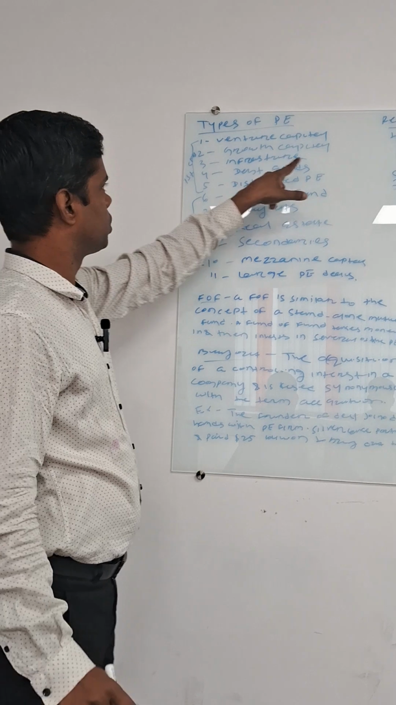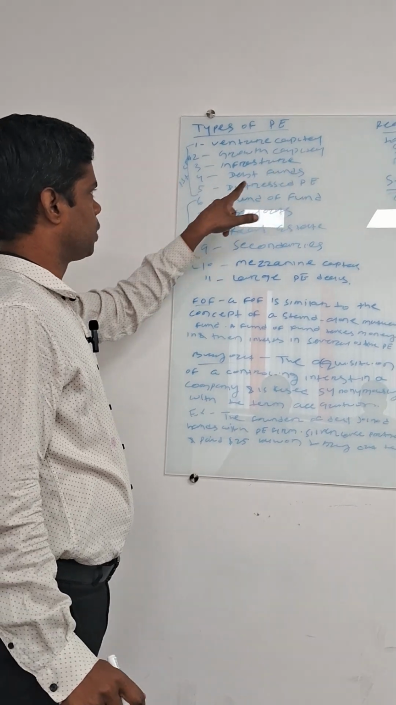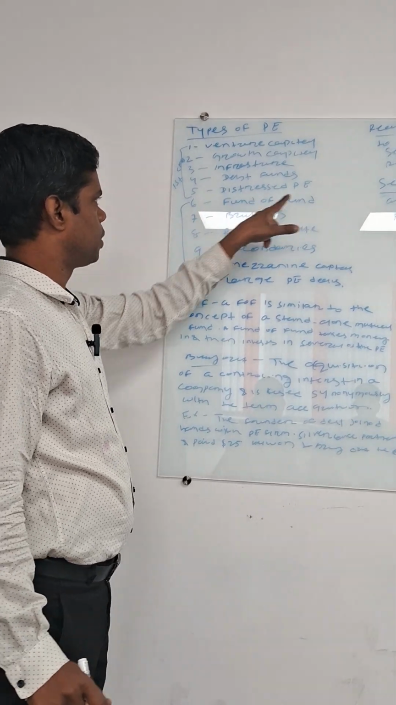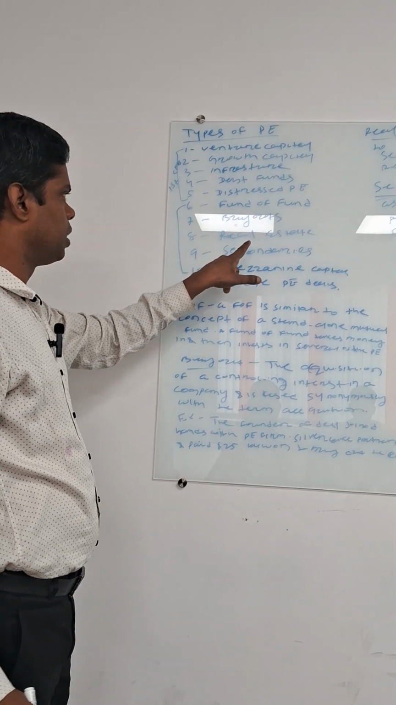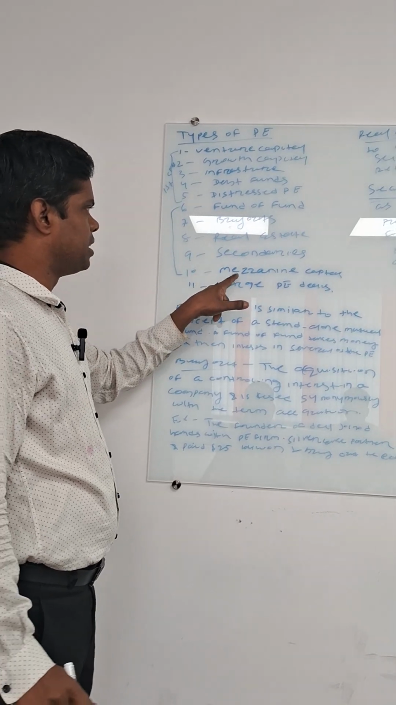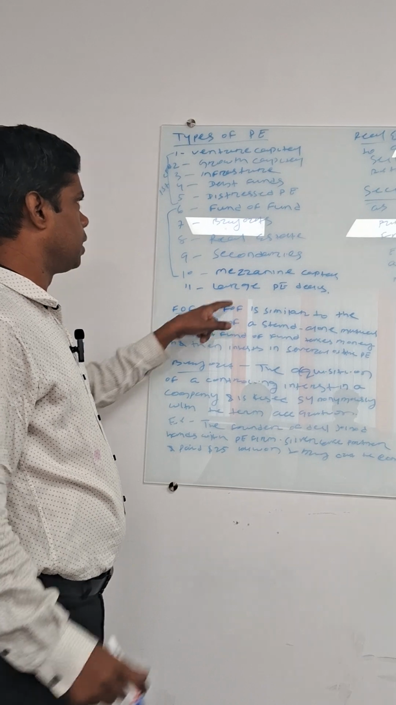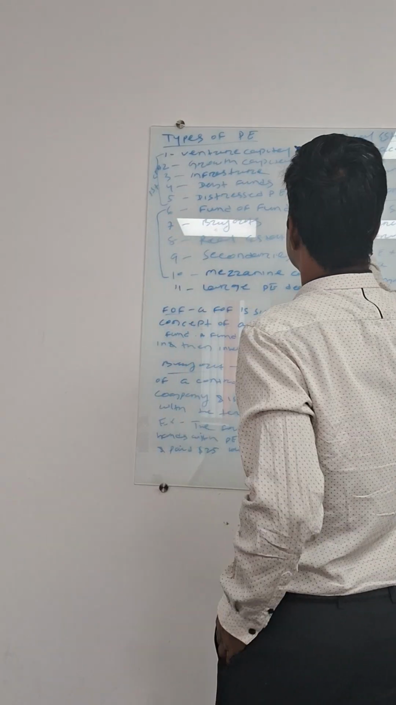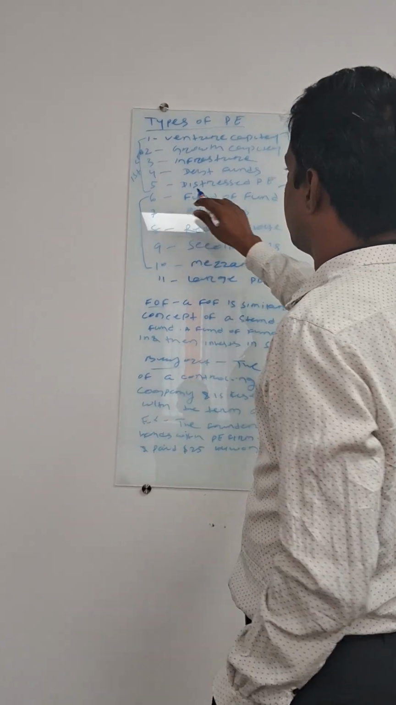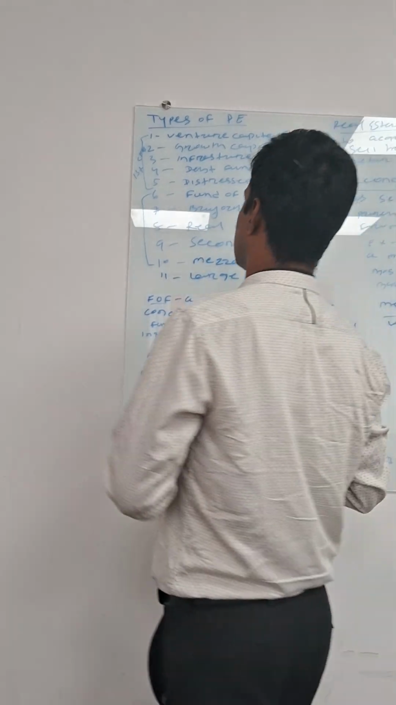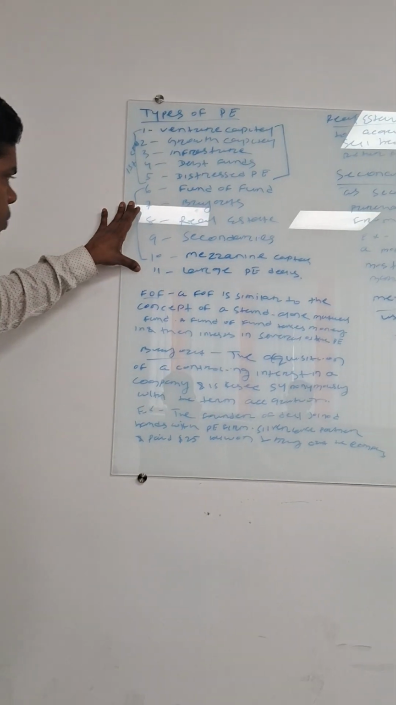Venture capital, growth capital, infrastructure private equity, debt fund, distressed private equity, fund of fund, buyout, real estate, secondary fund, mezzanine fund, and large private equity fund. We already discussed five types of private equity in my past class. Today we will discuss the rest.